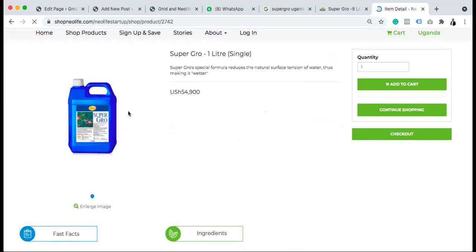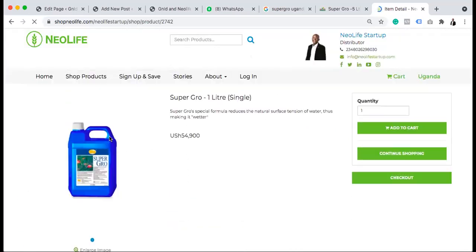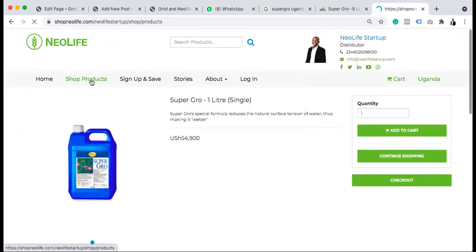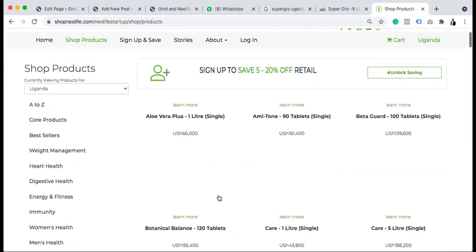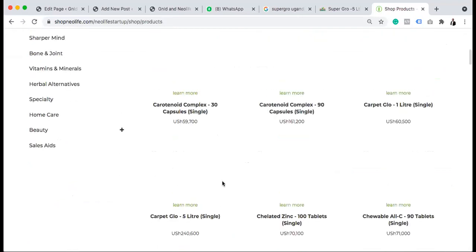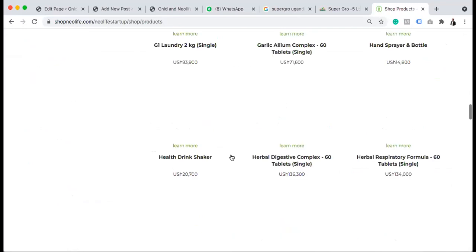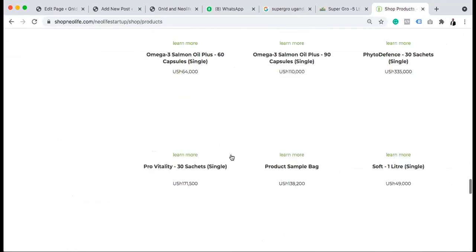So can you see now? Uganda shilling, Super Grow. Look at this. This is 1 liter. Let's see if there's 5 liter too here. But I know they even have 2.5 liter here. So I would like to save all the liters, use all those things in our keywords.